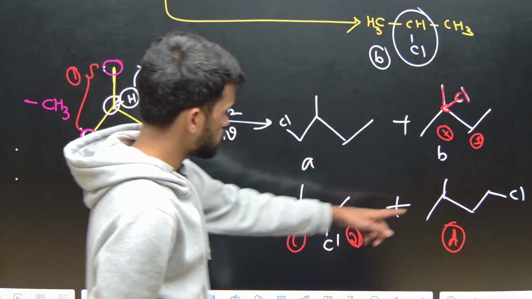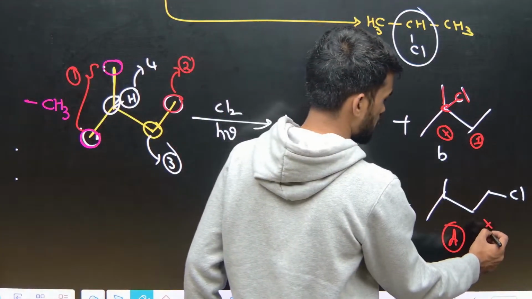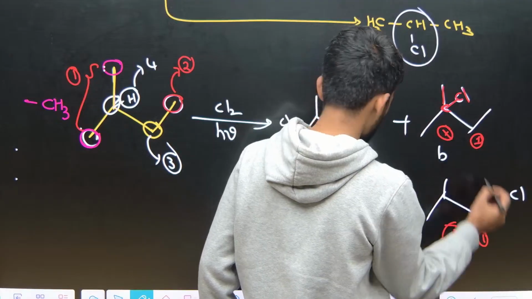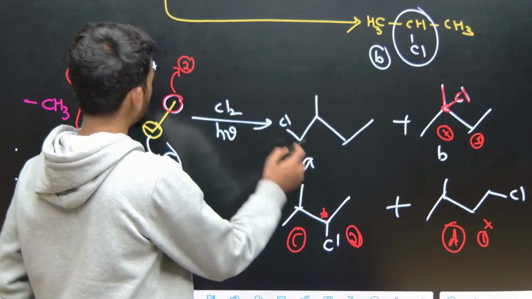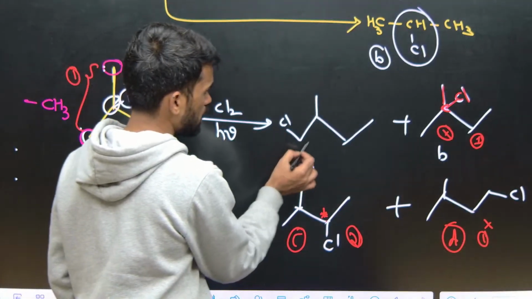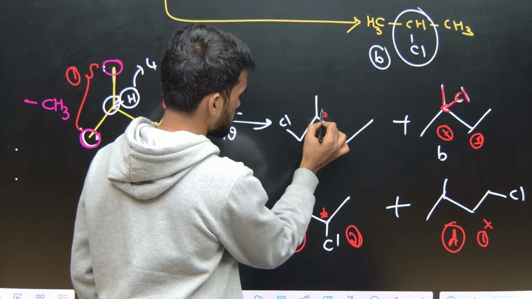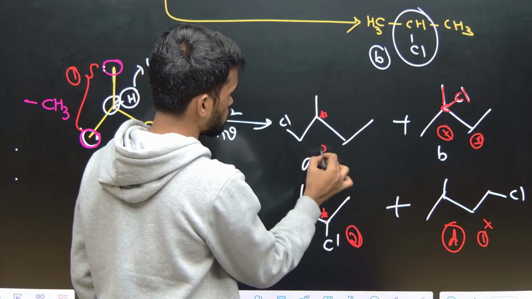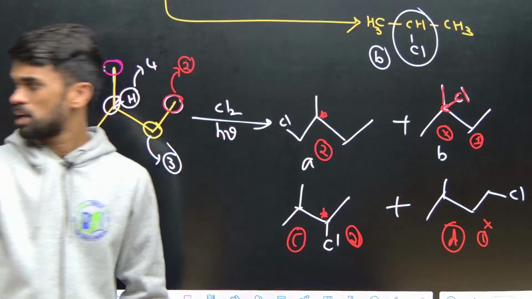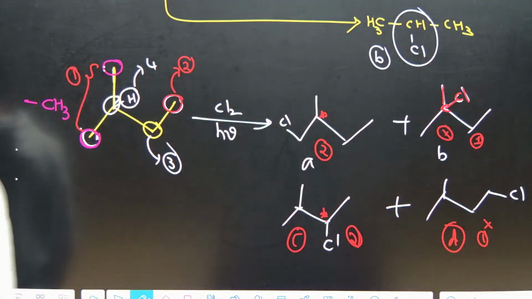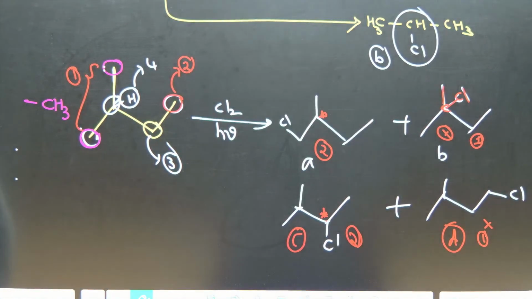And here, if you see, there is no chiral center here also, this is 1, and here 1, 2, 3, 4. And what about this case? See, when we add here, you got a chiral center here. So how many are there? Here also 2. So 2 plus 2, 4, 5, 6. So total products formed in this particular reaction are 6. Okay, right.